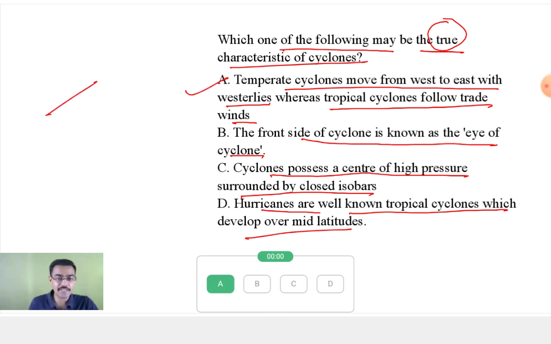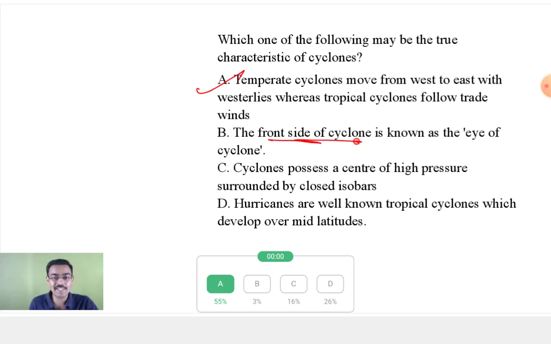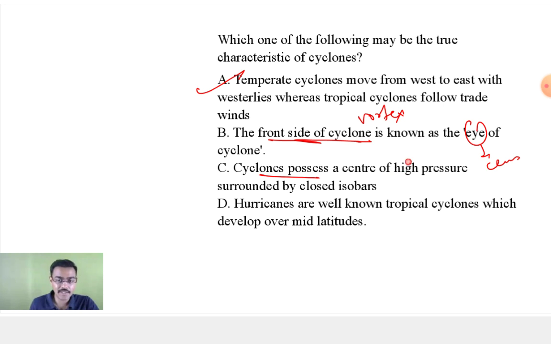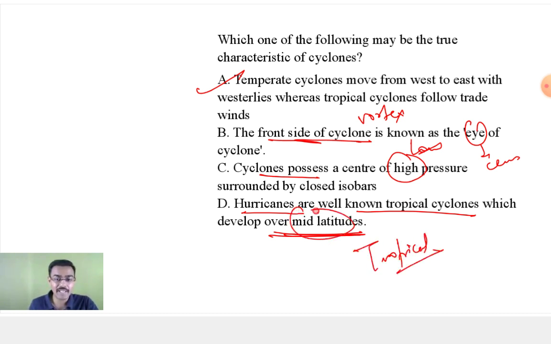Now, why is the second statement wrong? Because the front side is the vortex; the eye is the center. Cyclones possess a center of low pressure. Hurricanes are tropical cyclones, not over mid-latitudes. These are in the tropical areas. Middle latitudes, around 45-50 degrees north, is where you find temperate cyclones, not tropical cyclones. Tropical cyclones you find in the tropical areas.